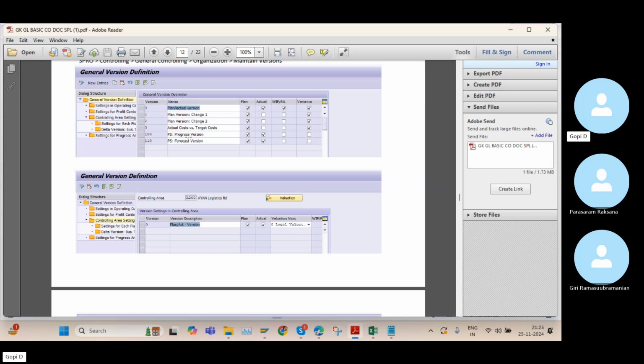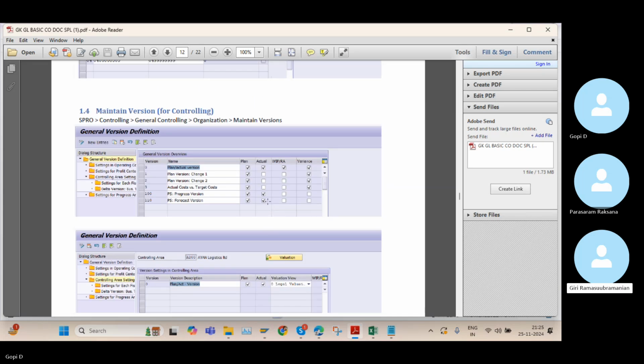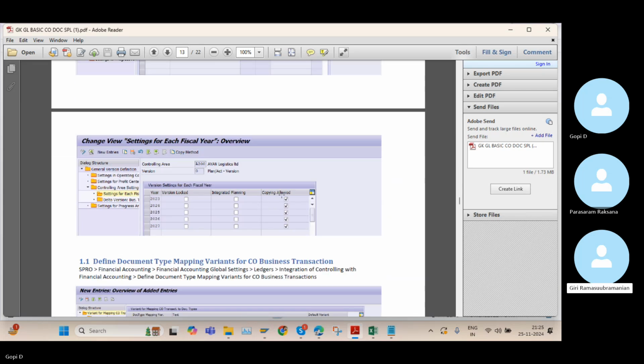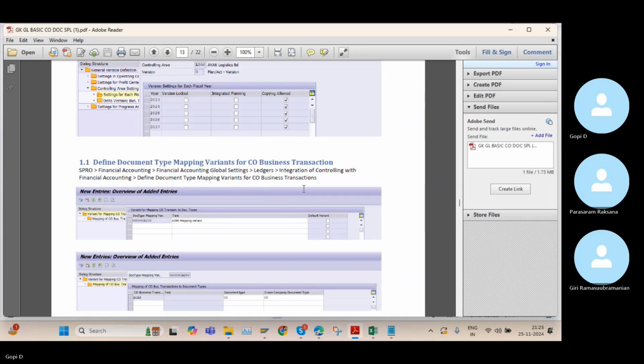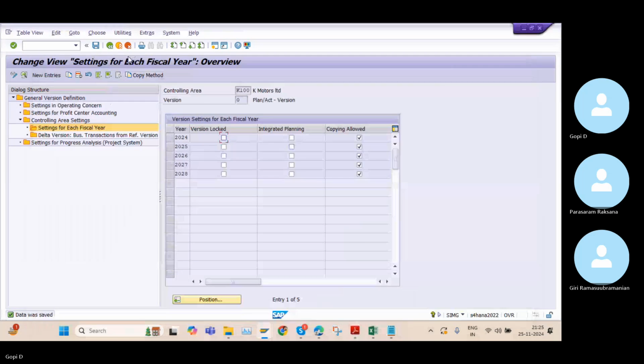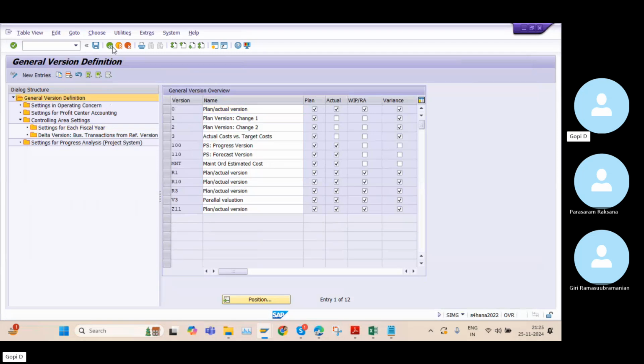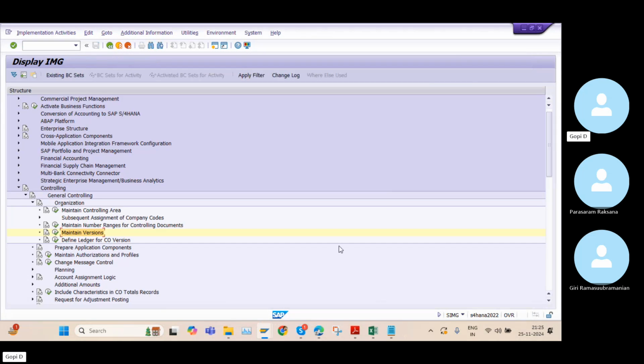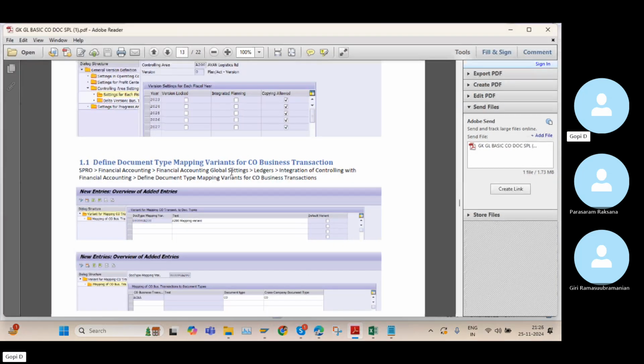And here I mentioned the screenshot as well, especially for this step. So next setting. We need to check one more setting in the controlling part, that is the business transaction variants.